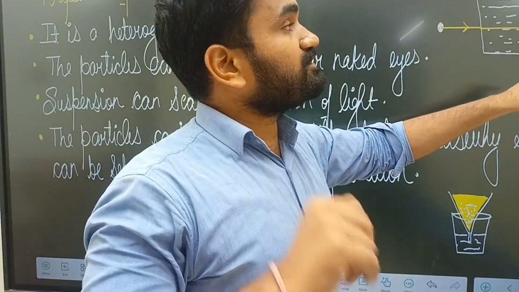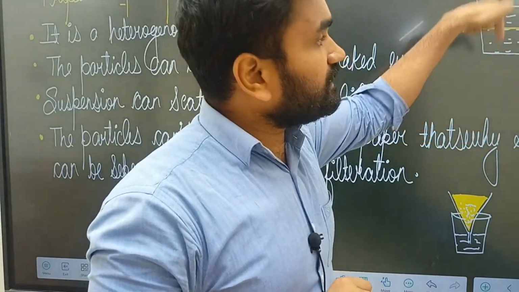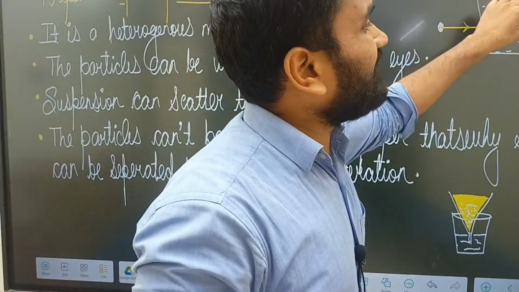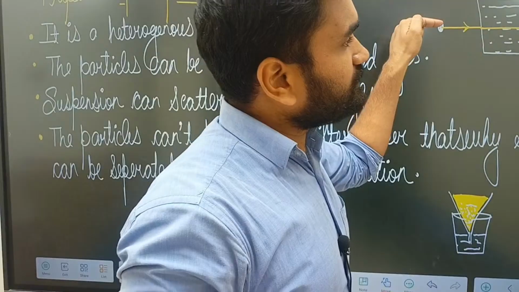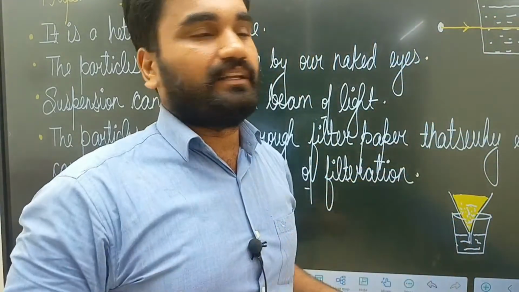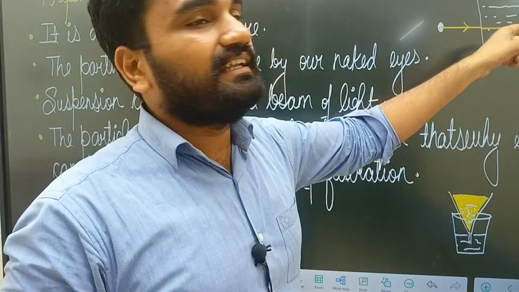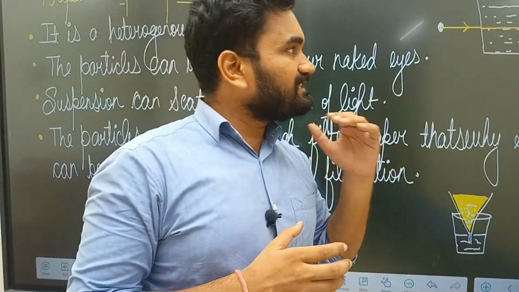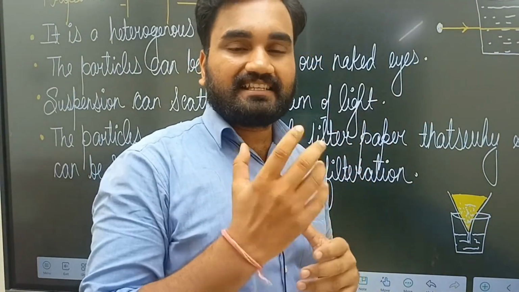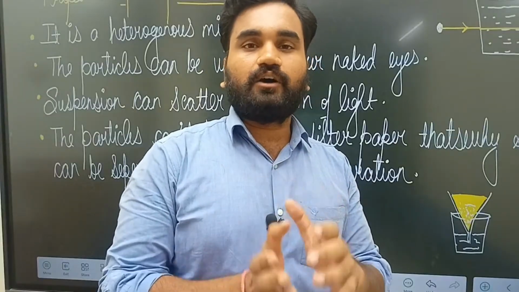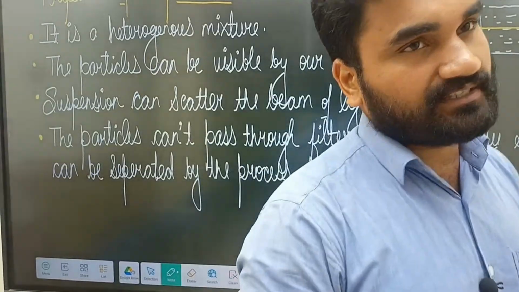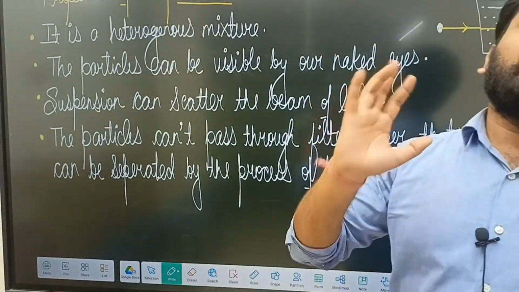Apart from that, the most important thing is that in this solution we can easily see the straight path of the laser light going from one end to the other, and that path is clearly visible. As you can see, I have drawn the yellow line that represents the visible light, and that's the meaning of the scattering of light. Understood? The most important thing we have to discuss is the scattering of light.